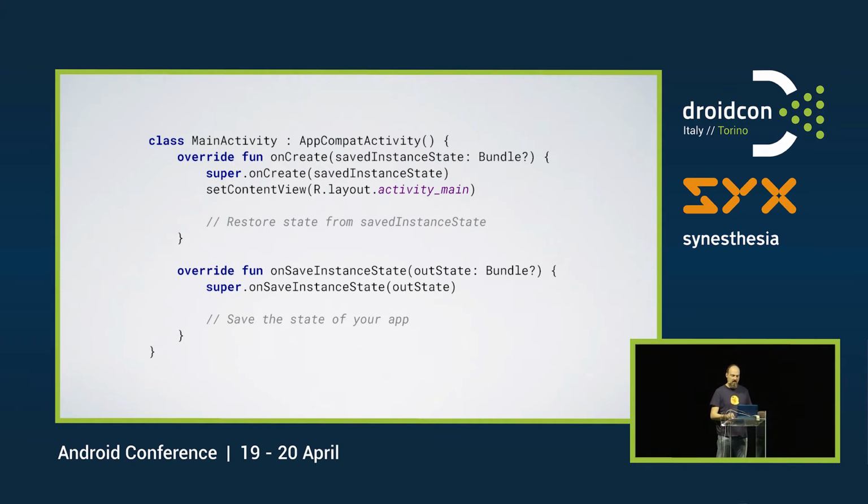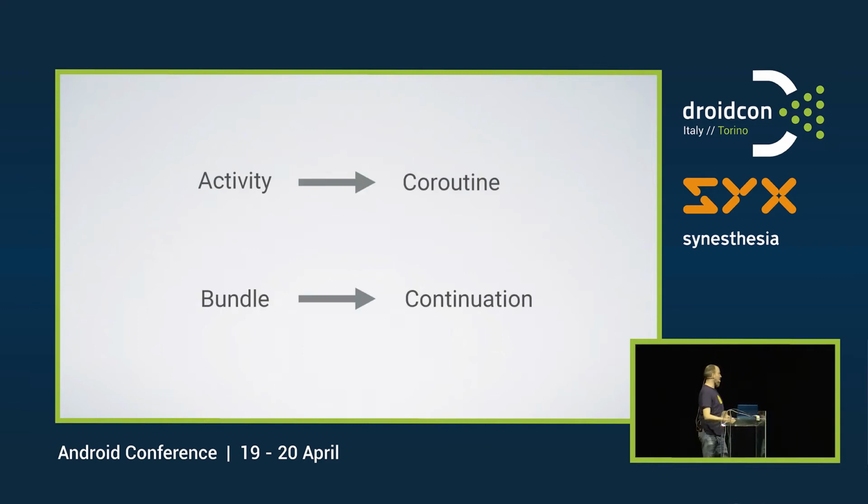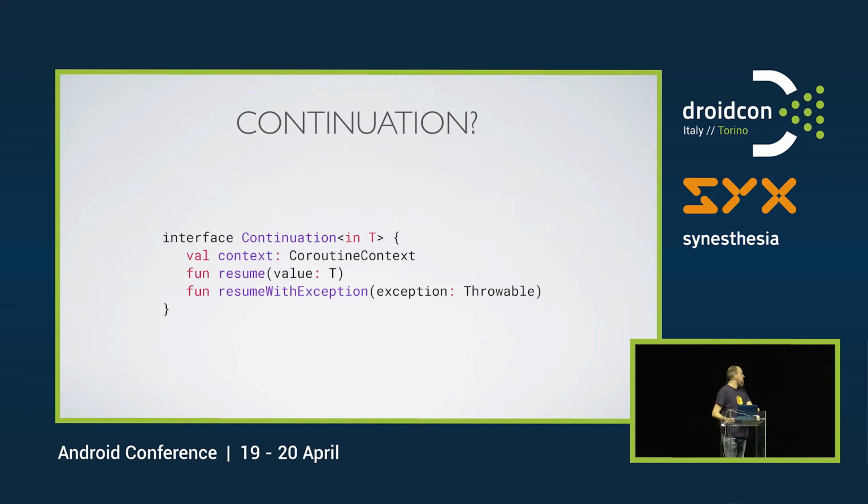And this is a good analogy. So if you think of activity as a process that the user is doing, and a bundle as a state of your application when it is stopped, destroyed in the background. Take those, and then we map them to the coroutine world. So an activity is a coroutine, and a bundle is something called a continuation. A continuation is a core concept within coroutines. Well, it's an interface in the coroutine library with 2 functions and 1 property.